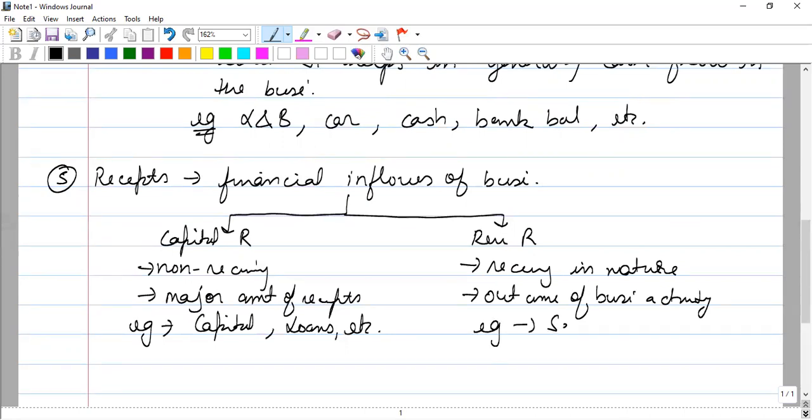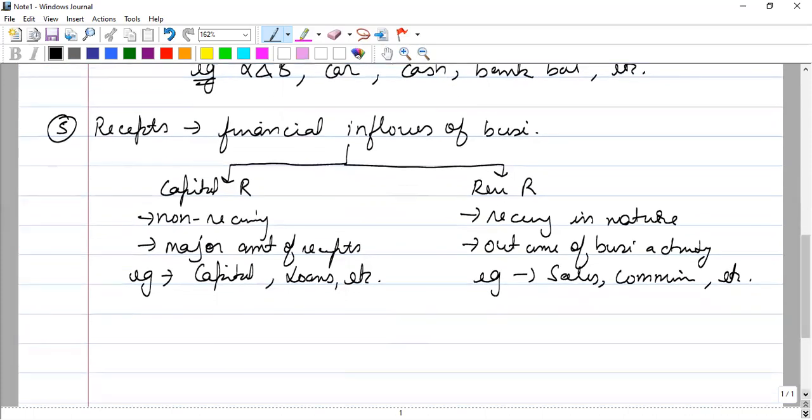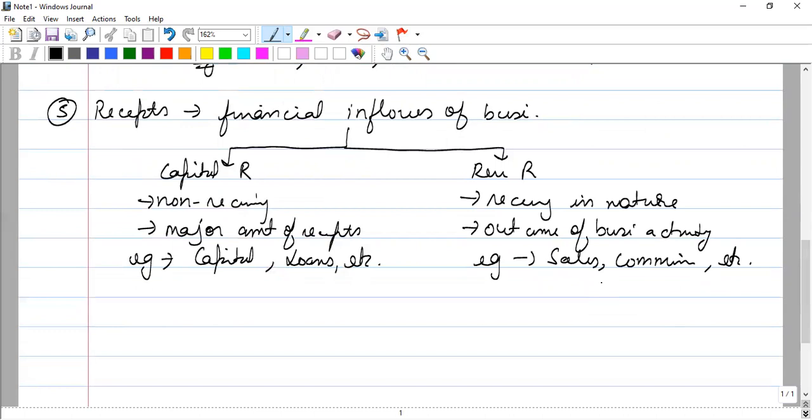Example, sales income, commission received, etc. When we sell our goods, the things in which we deal, we get income, and we do it very frequently, in a reoccurring nature. Obviously we do regular sales, and these are due to the business activity. Our purpose is to sell goods, therefore it is the outcome of our business activities. So the receipts are of two types: capital receipts and revenue receipts.